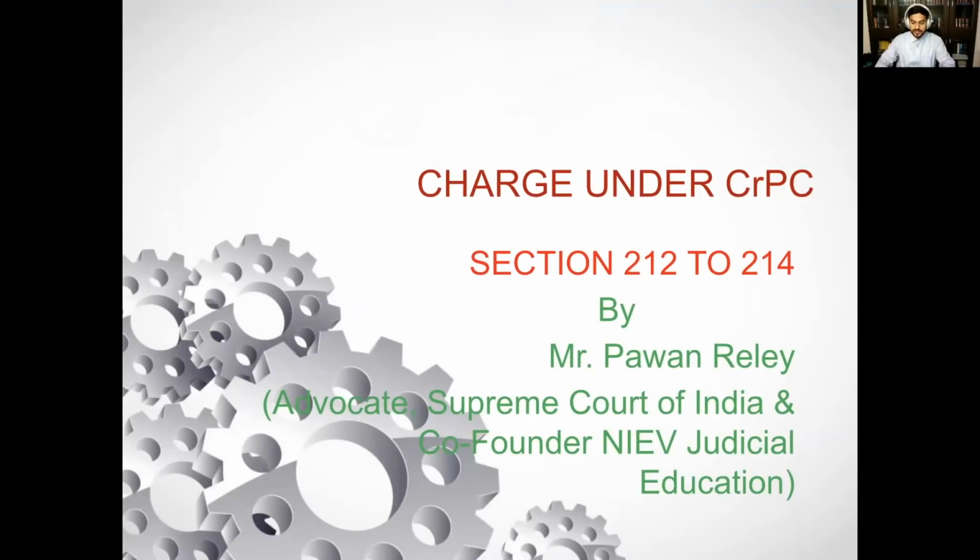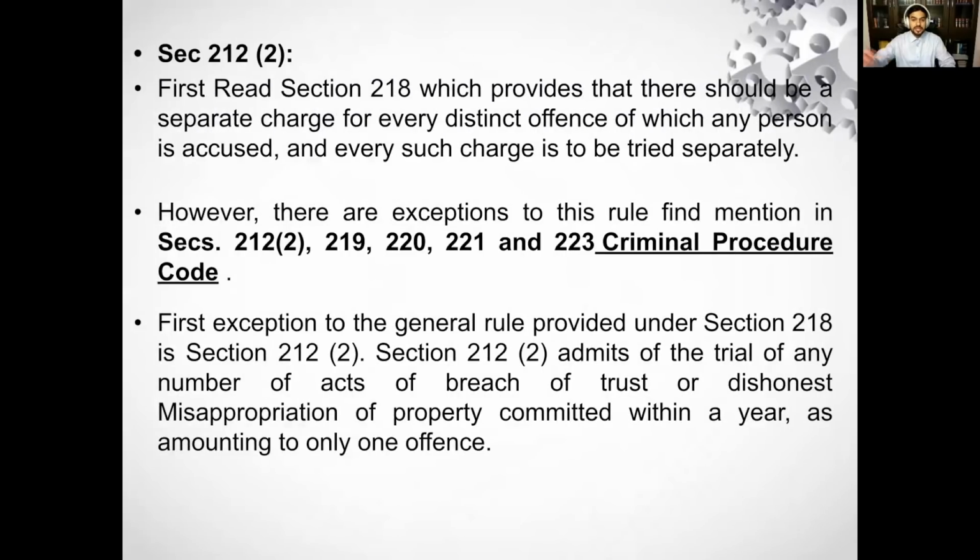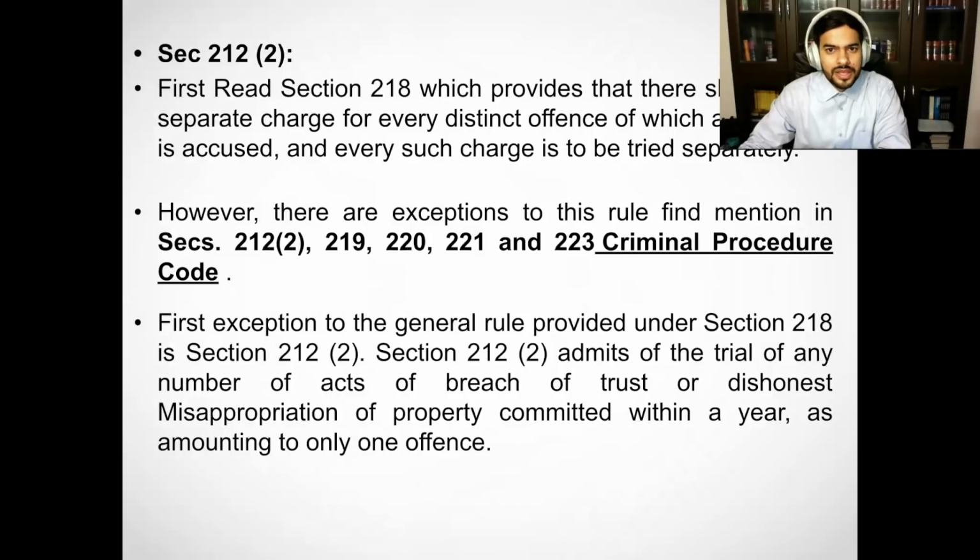Now, section 212 subsection 2 is the relevant part, because this is the point where people get confused. Before we go to section 212 subsection 2, we need to understand section 218 in short. Section 218 provides that there should be a separate charge for every distinct offense of which any person is accused, and every charge is to be tried separately. The general rule is that charges for all distinct offenses have to be framed separately. Let me give you a very simple example.